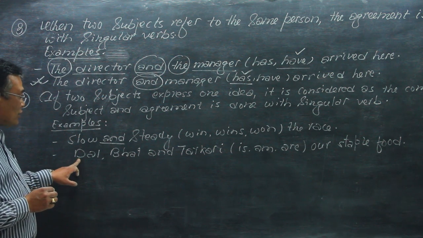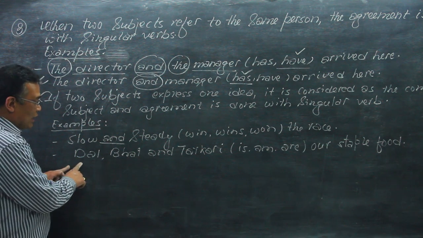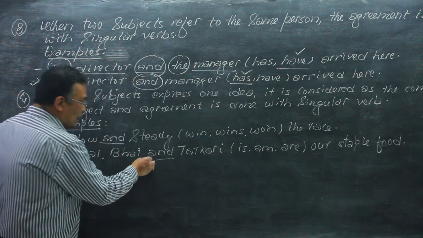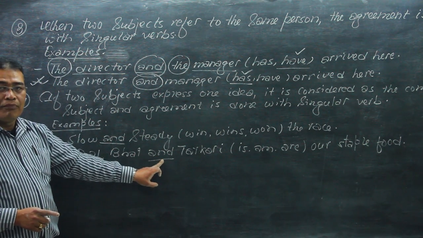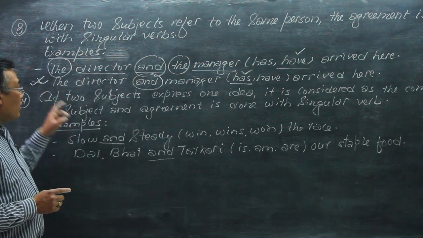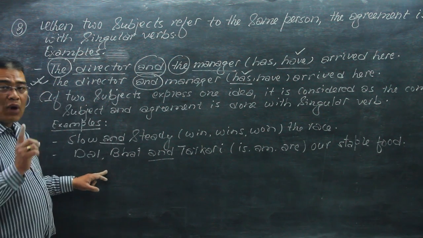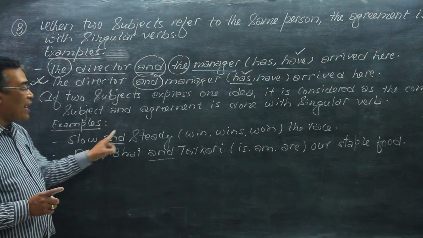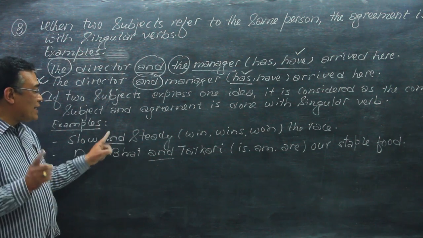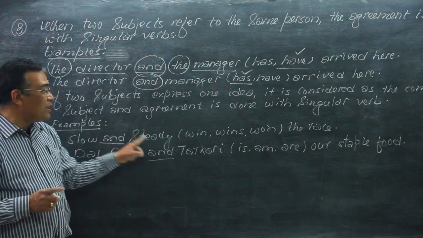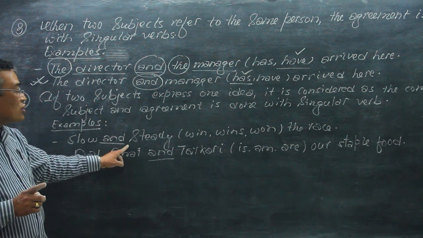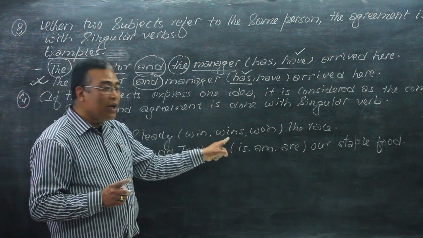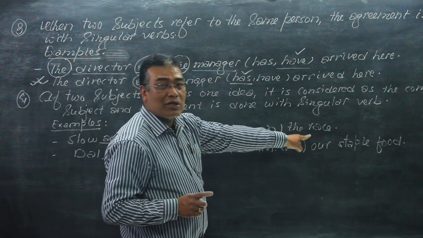The next example, the subject of the next sentence is dal, bhat, and tarkari, where three nouns are combined with "and". But if the two subjects express one idea, as here slow and steady, slow means slow, and steady also means slow, it is the same thing. Slow and steady wins the race.